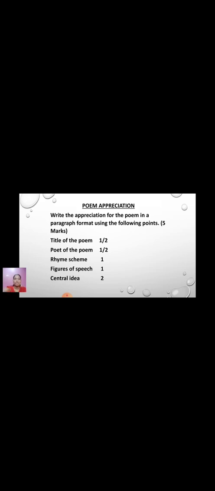Fine. Important thing for you: we are going to do the comprehension and the appreciation of each and every poem which we have in our text. Yes, we have done the first poem, Where the Mind Is Without Fear. We have done the comprehension and the appreciation also. The appreciation was given as homework for you children, if I'm not wrong. Fine. So we will be doing the appreciation of the poem. Okay, poem appreciation: write the appreciation of the poem in a paragraph format using the following points, which is for 5 marks. Yes, so comprehension 5 marks, appreciation 5 marks.